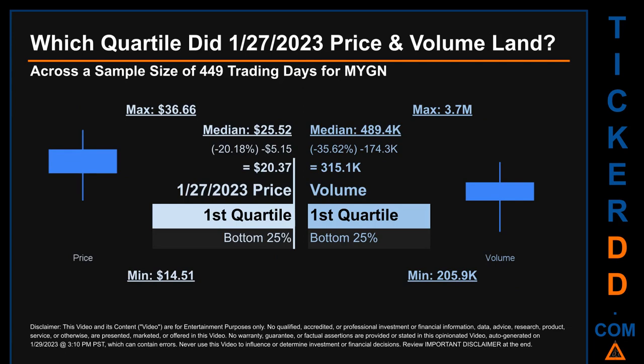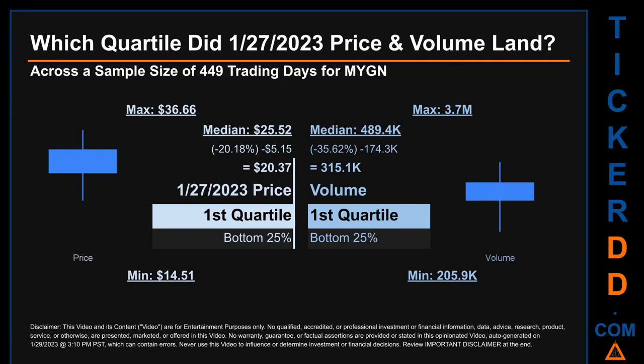Which quartile did January 27, 2023 price and volume land? Across a sample size of 449 trading days, the maximum end-of-day price for MYGN was $36.66 while the minimum was $14.51. Within that price range, January 27, 2023 price, of $20.37, landed within the first quartile, meaning it was within the bottom 25% of all sampled end-of-day prices.